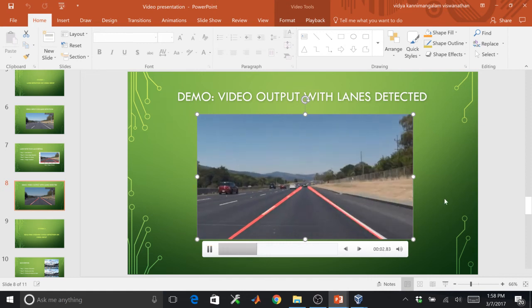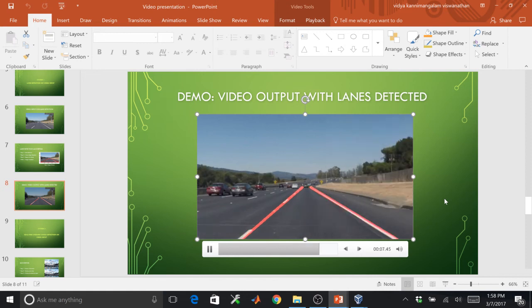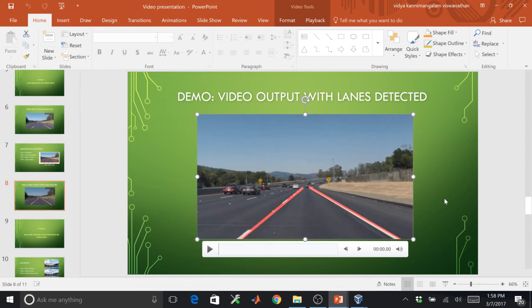So you can see that this video is smoother. Here we can see that the lane lines are highlighted in the video in every frame of the image.